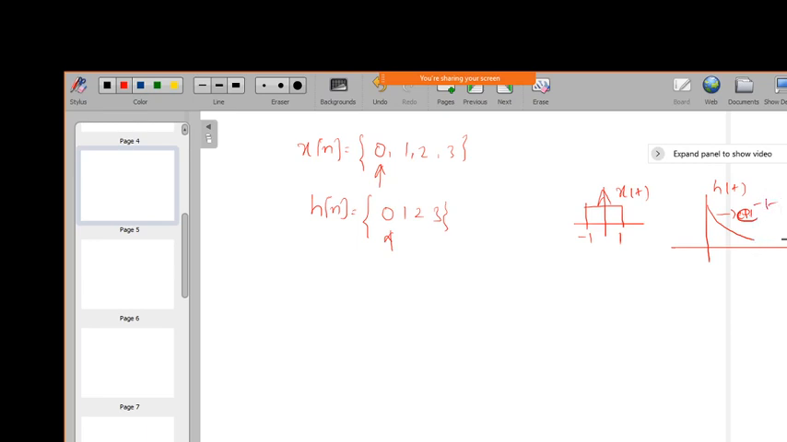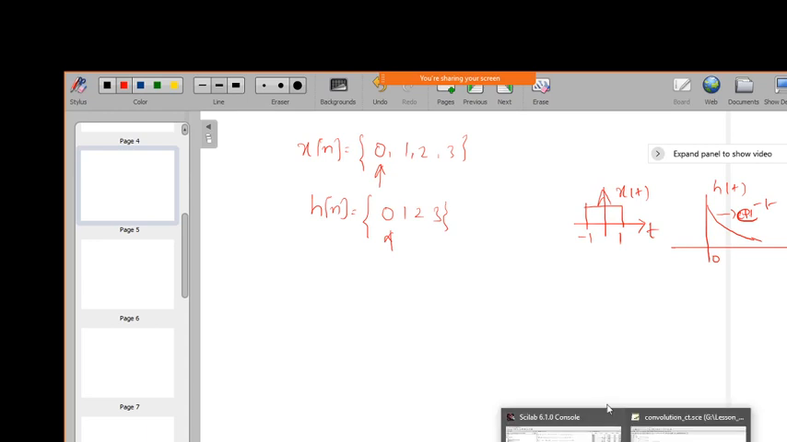So like that, we need to specifically define the signal from where to where: 0 to t, or minus t to plus t, whatever the continuous time signal we are taking. We need to specify the time parameter. Then only can we have the convolution of these two. So that is what we have done in the code here.